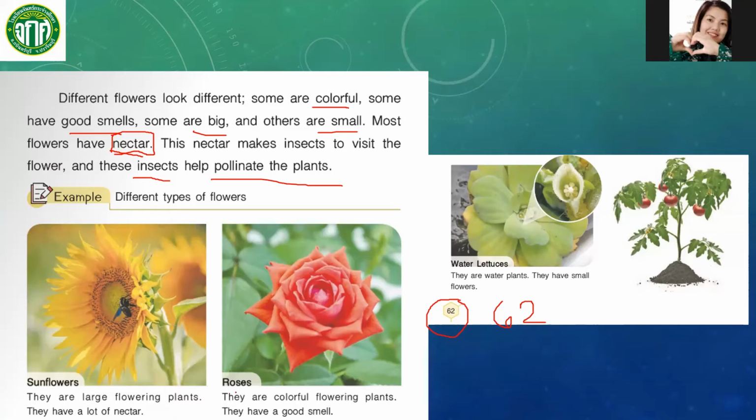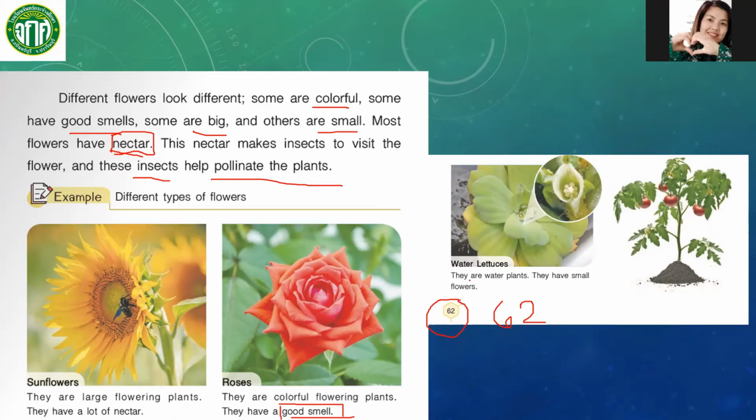Next we have roses. Roses are beautiful flowers, right? They are colorful flowering plants. They have a good smell. We also have here water lettuces.